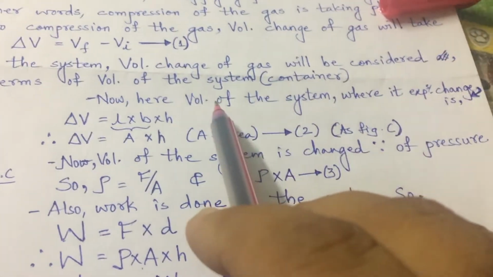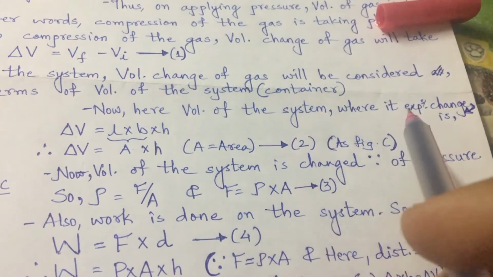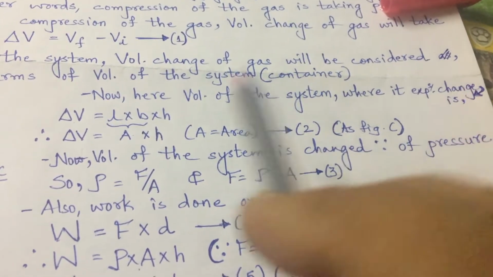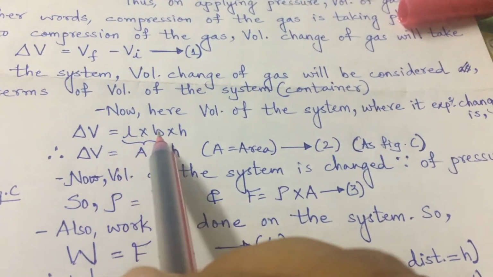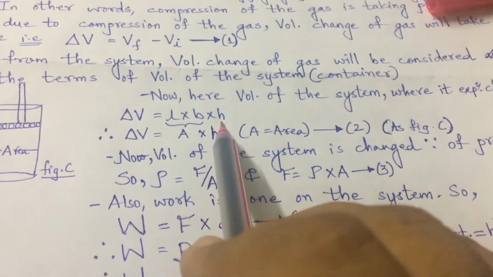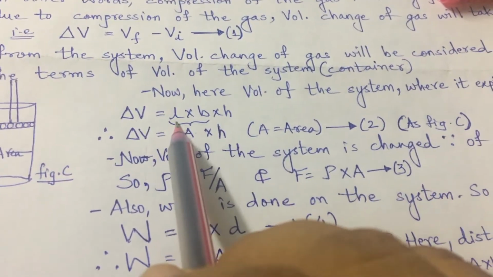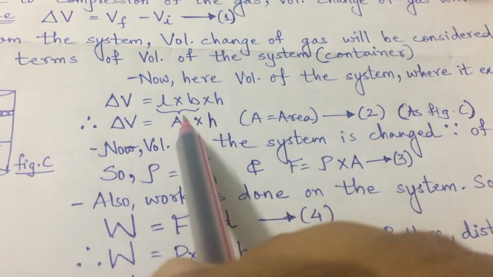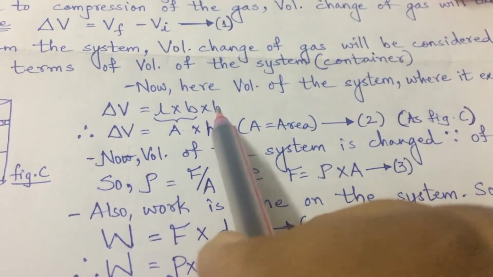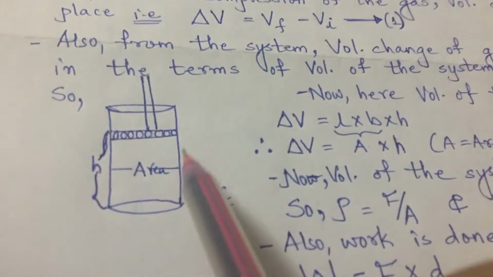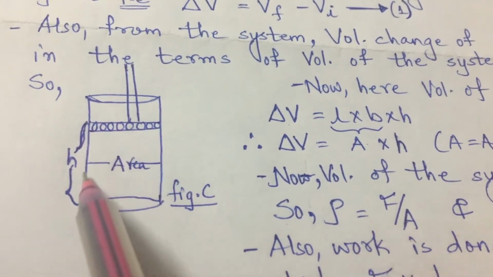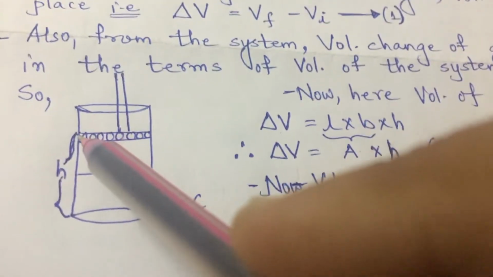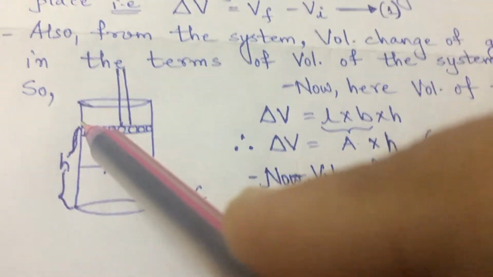The volume of the system, where it experiences change, is delta V equal to length into breadth into height. Length into breadth is the area A, and the height is h. This is the area covered by the gas and this is the height.